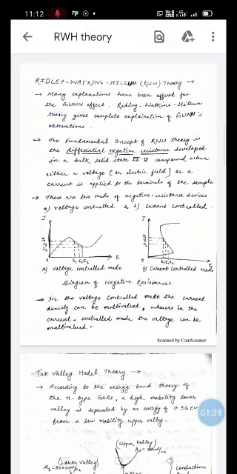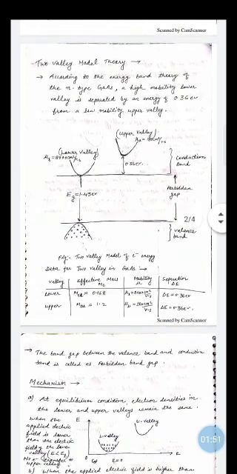Now come to the two-valley model theory. According to the energy band theory of n-type gallium arsenide, a high mobility lower valley is separated by an energy of 0.36 electron volt from a low mobility upper valley.